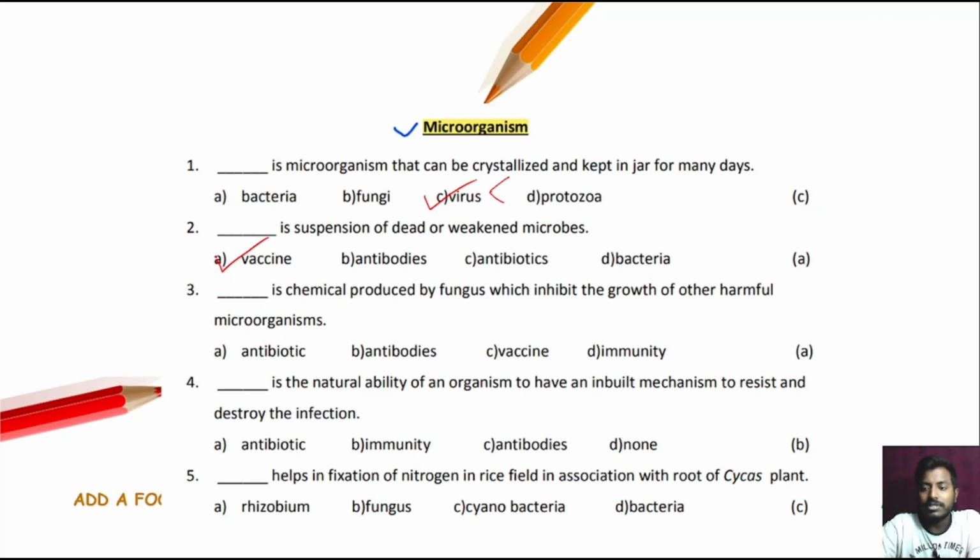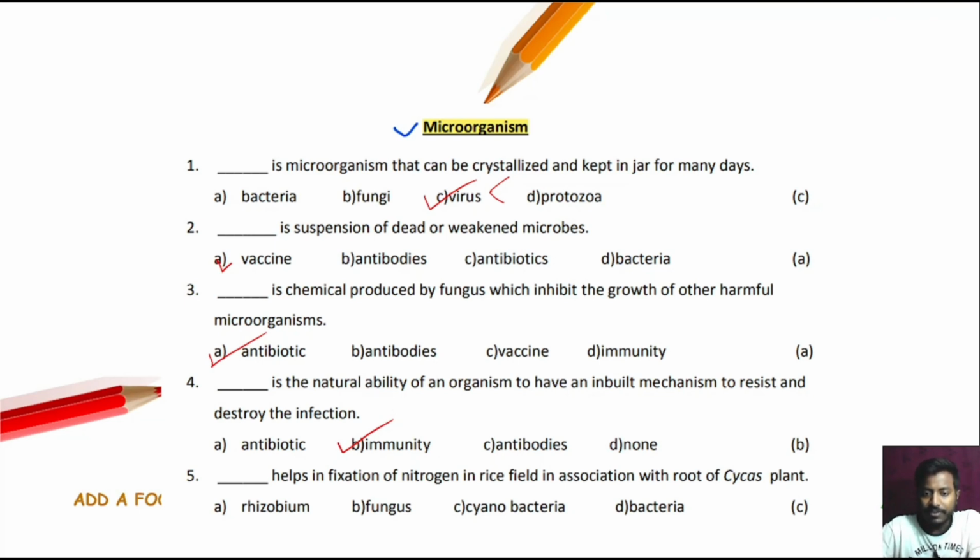Next question, question number 3. Dash is a chemical produced by the fungus which inhibits the growth of other harmful microorganisms, that is antibiotic. Option number A is the correct answer. Next question. Dash is the natural ability of an organism to have an inbuilt mechanism to resist, that is immunity. So option number B is the correct answer.